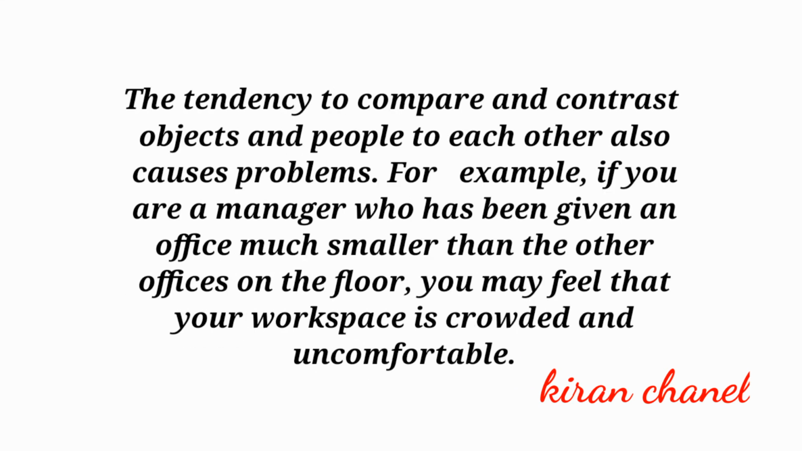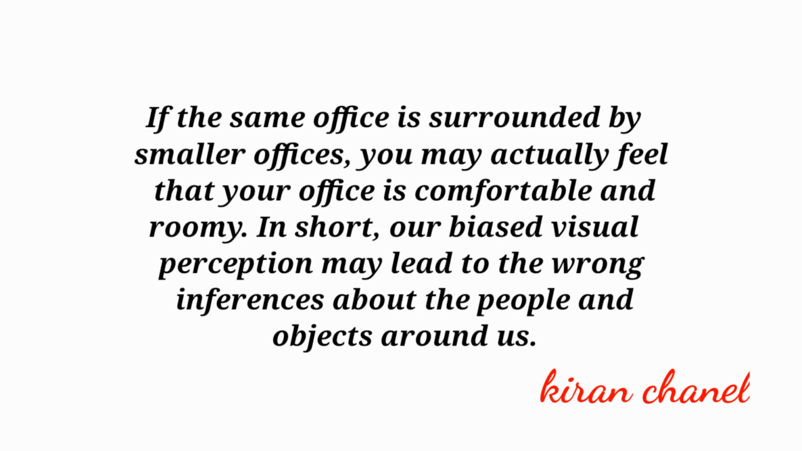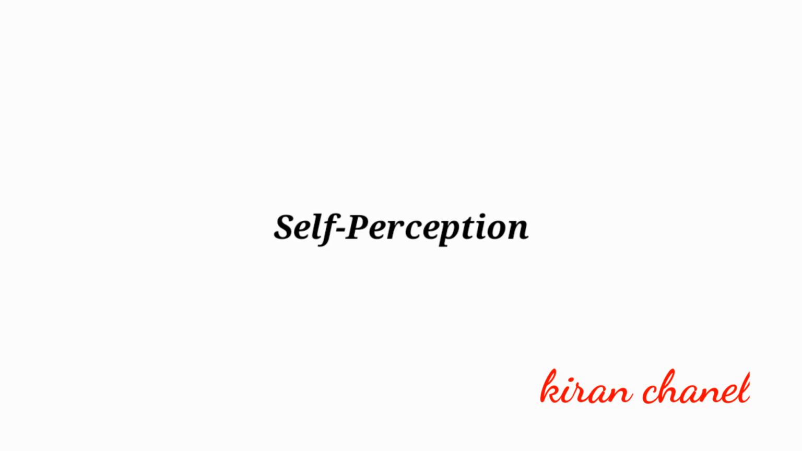The tendency to compare and contrast objects and people to each other also causes problems. For example, if your manager has given you an office much smaller than the other offices on the floor, you may feel your workplace is crowded and uncomfortable. If the same office is surrounded by smaller offices, you may actually feel that your office is comfortable and roomy. In short, our biased visual perception may lead to wrong inferences about the people and objects around us.